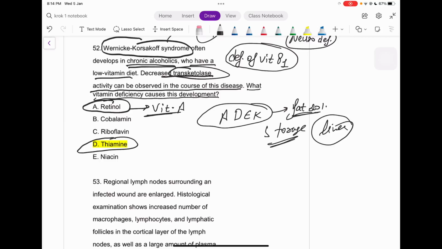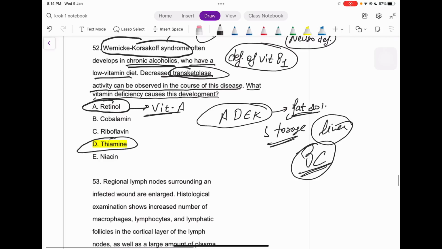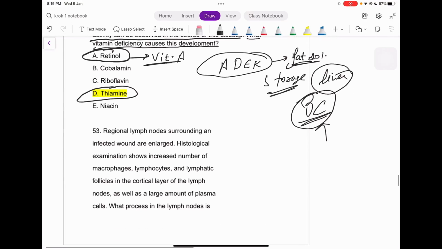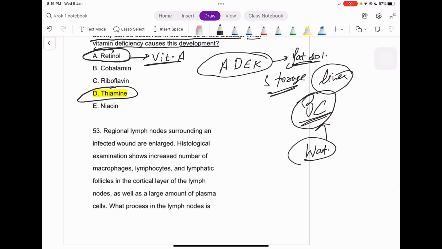Whereas the other vitamins such as vitamin B and C are water soluble vitamins. We need them regularly, because they can be easily excreted with water. So you should remember this. Retinol is vitamin A, and it's a fat soluble vitamin itself, so there is not that much need of the vitamin.